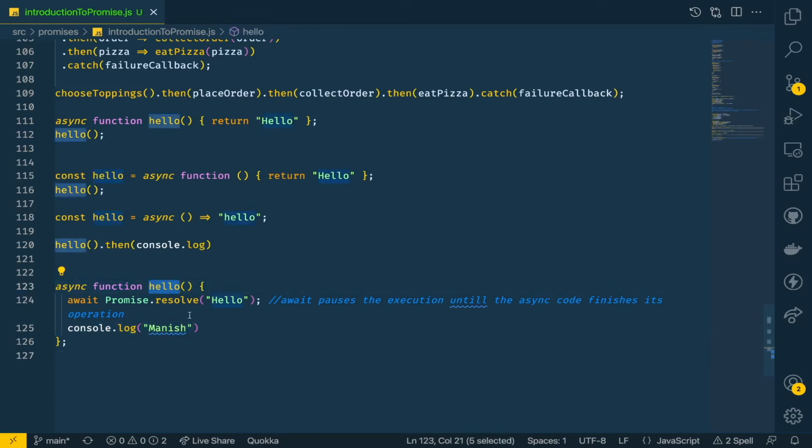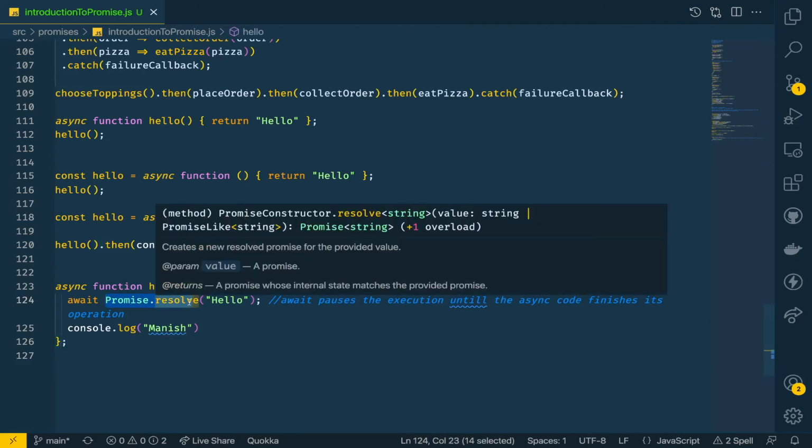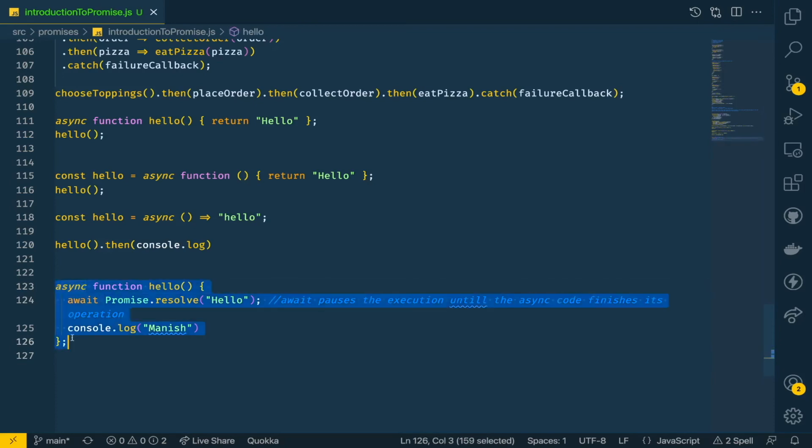Anyhow, whenever we call this hello function, it will be taken care of by a web API. It will not be taken care of by the main thread directly. It will go to the event queue. It will wait there until it finishes its task. Here it is just promise.resolve, so it will finish immediately, and then it will wait for the main thread to be free. How will the main thread become free? When the call stack is free. When the call stack is empty, the event loop will put this thing from the queue to the call stack, and the main thread will process this, and then the main thread will process this line because this is already done. So that's how async await works.